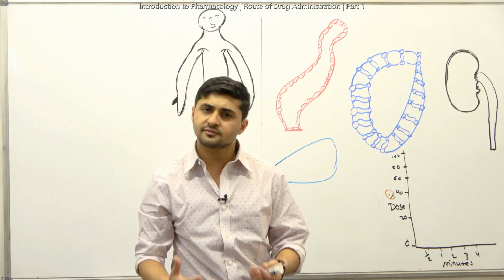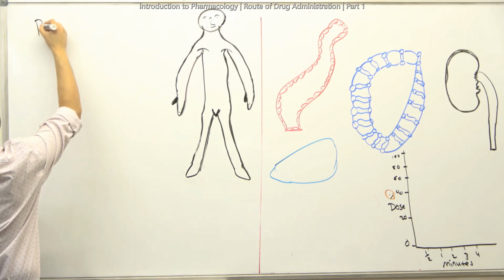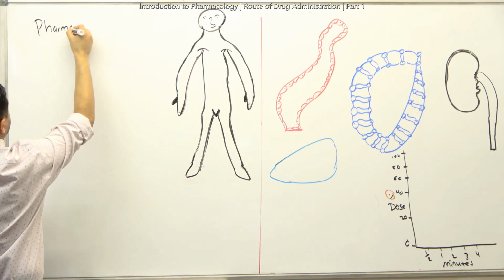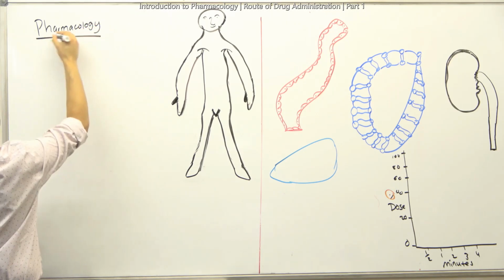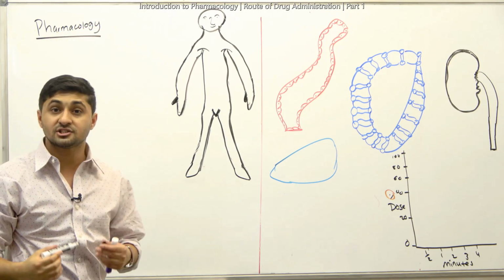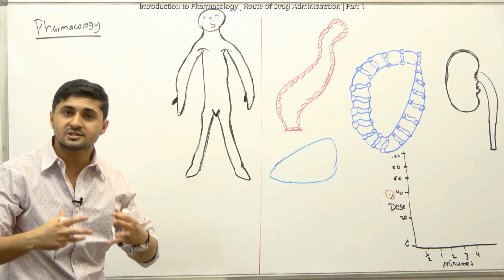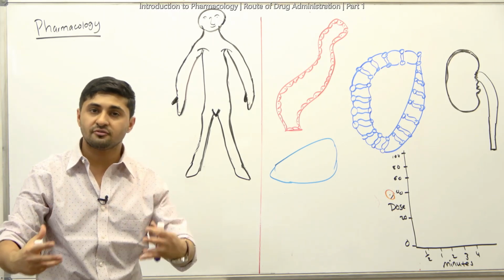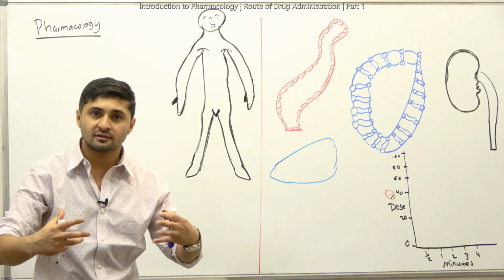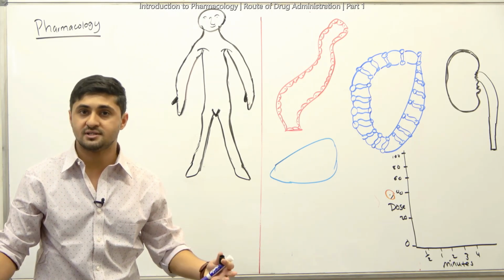So what is pharmacology? Let's go with that first, right? Let's write that term: pharmacology. Whenever you hear pharmacology, this "pharmaco" basically refers to drugs, and "logy" means study. So it is the study of drugs that affect or bring biological changes in our system. That is what pharmacology basically means.